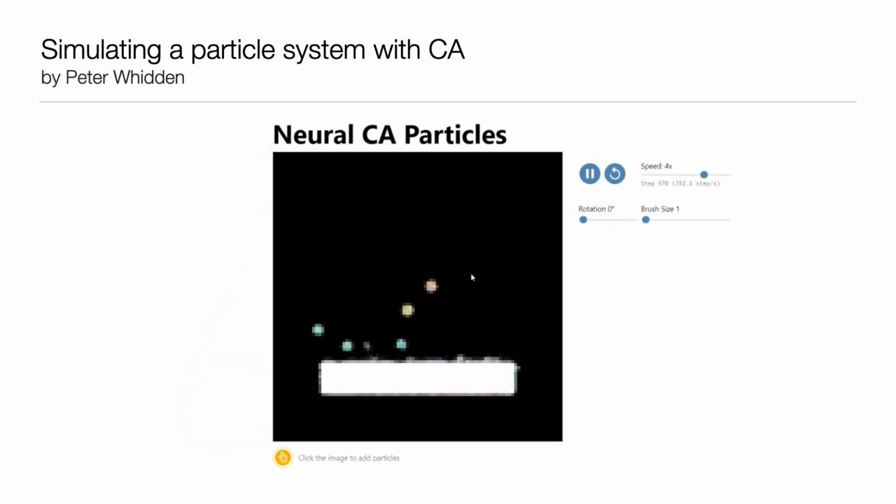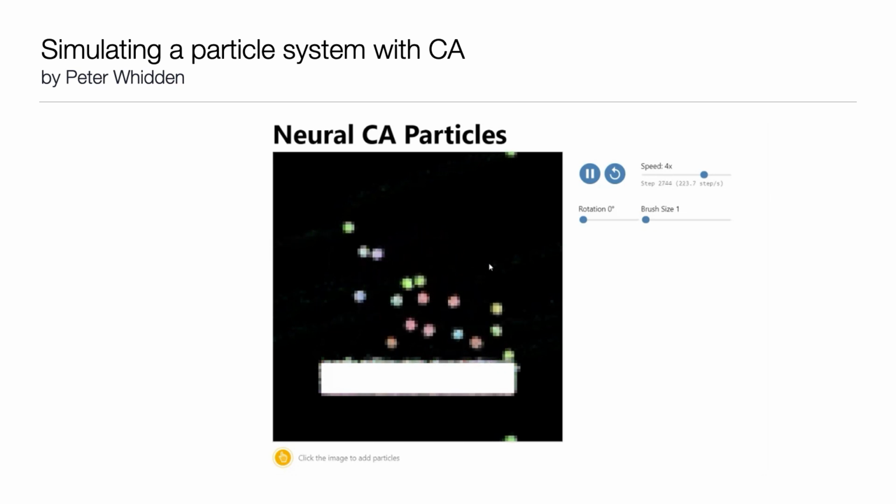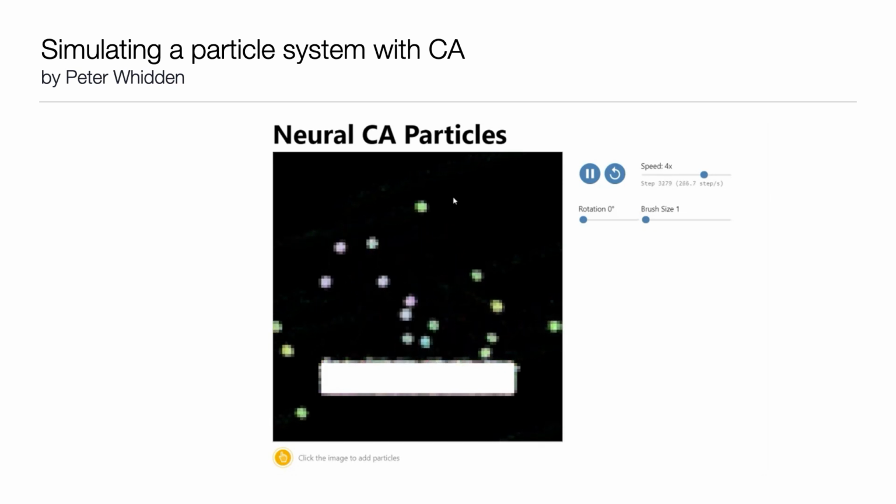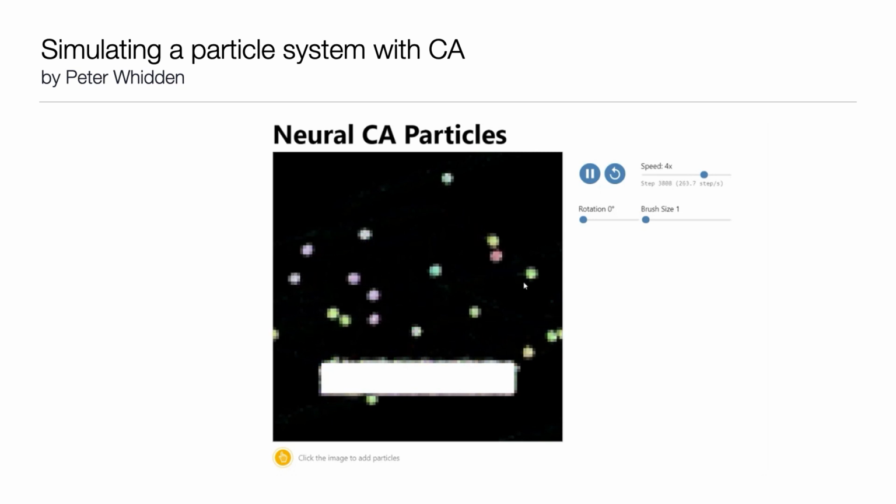In the last experiment, we trained the model to mimic the behavior of a particle system. The objective function penalizes the per-pixel difference between the CA-generated pattern and the rendering produced by the physical simulation.